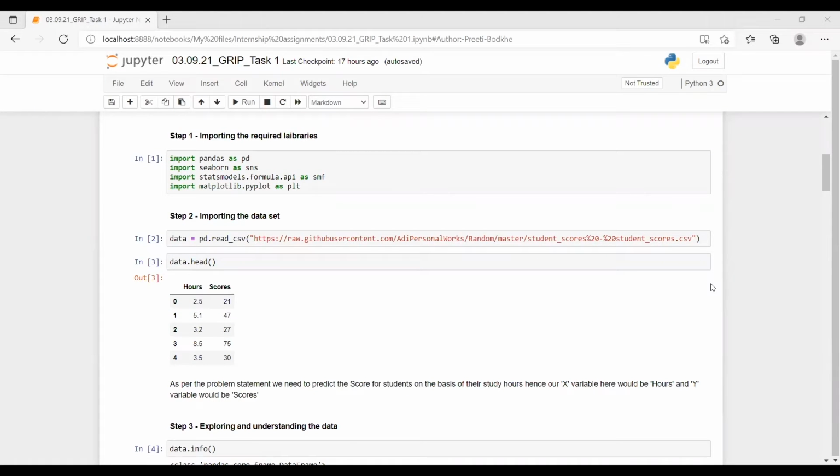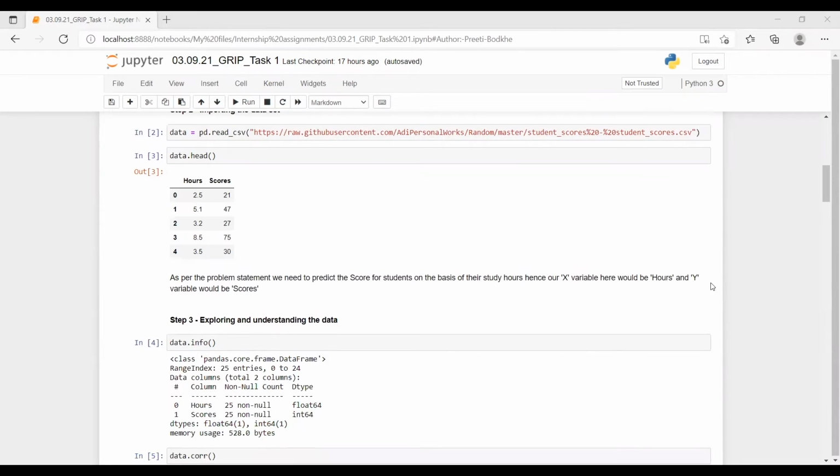We need to import the libraries like pandas, seaborn, statsmodels.formula.api, and matplotlib.pyplot. In step 2, we'll be importing the data by the pd.read_csv function. We have got the student scores data in CSV format. Now we will look at the data with the .head function, which will give us the first 5 observations of the data along with all the columns it has.